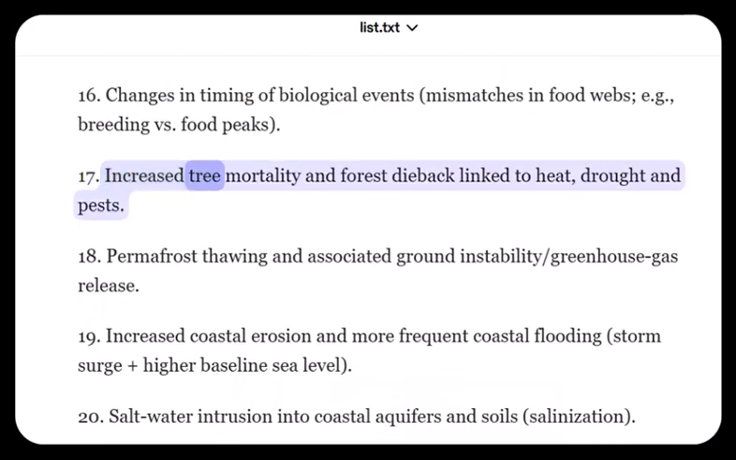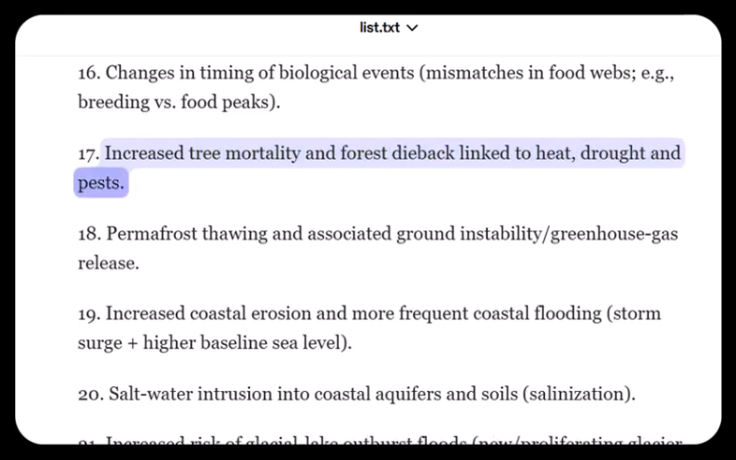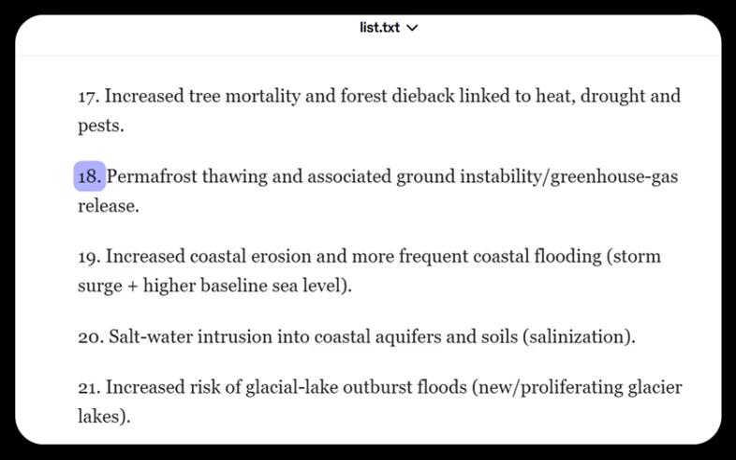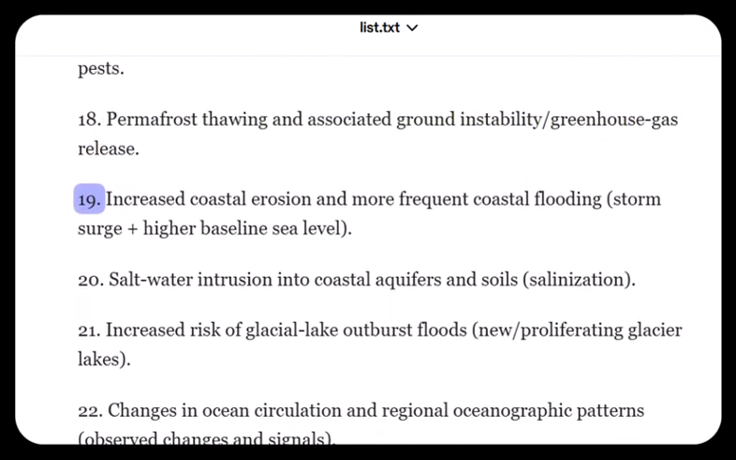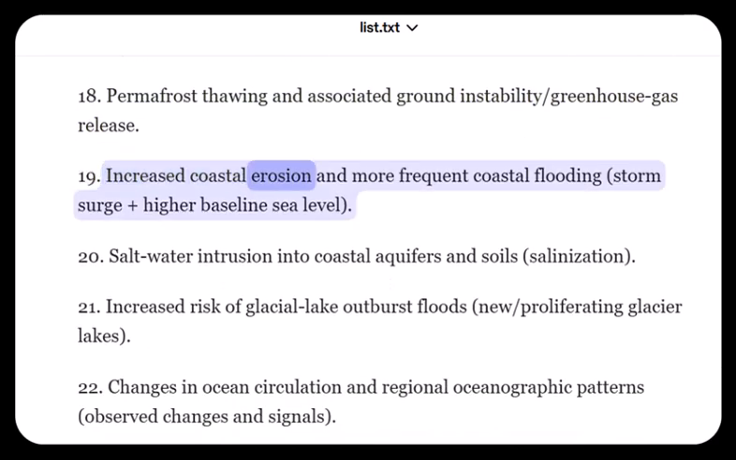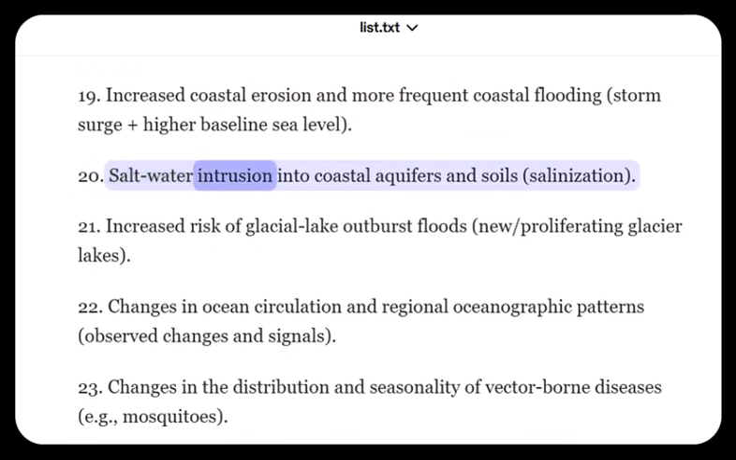17. Increased tree mortality and forest dieback linked to heat, drought, and pests. 18. Permafrost thawing and associated ground instability and greenhouse gas release. 19. Increased coastal erosion and more frequent coastal flooding. 20. Saltwater intrusion into coastal aquifers and soils.